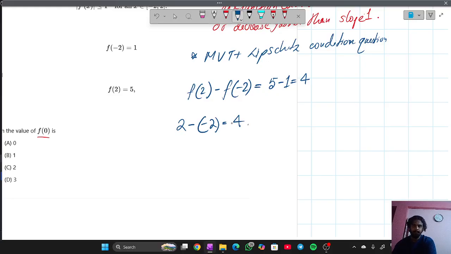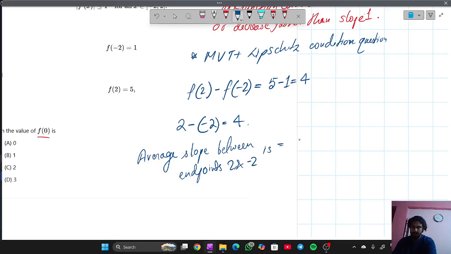We know both of these. So what will the average slope between the two endpoints 2 and minus 2 be? It is 4 by 4, which equals 1.